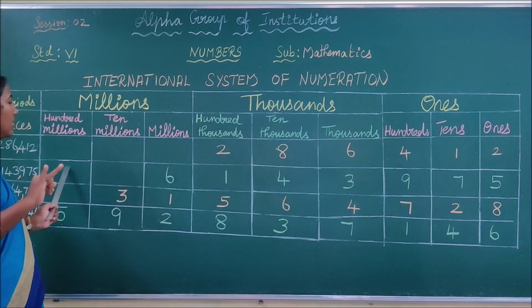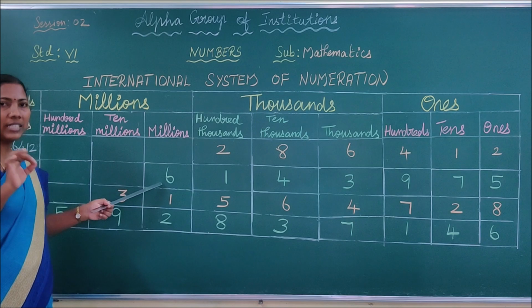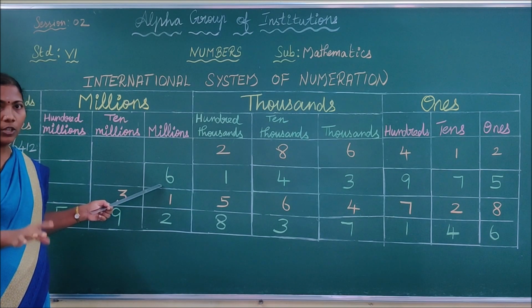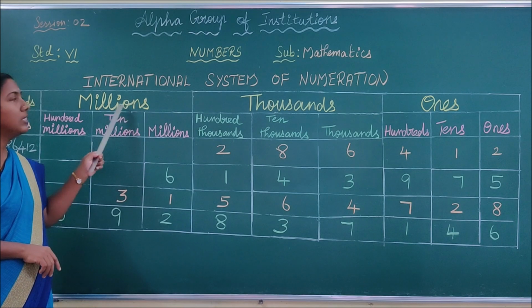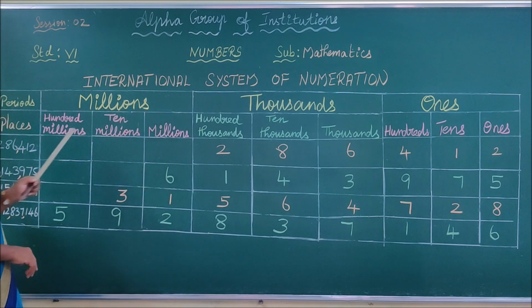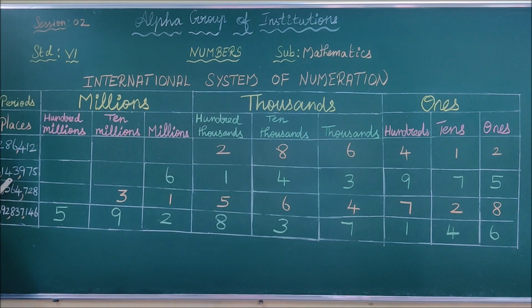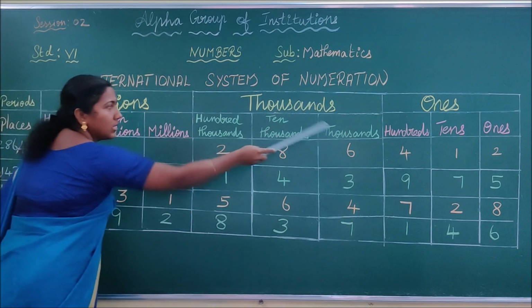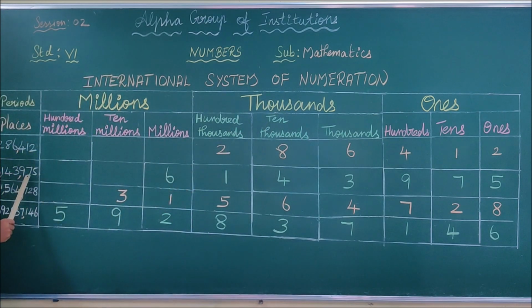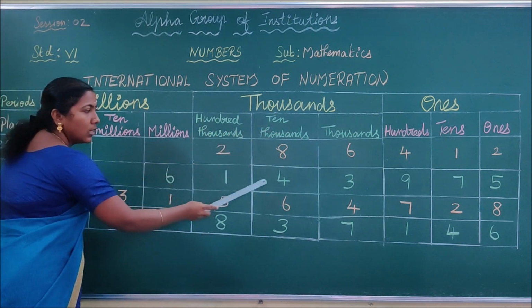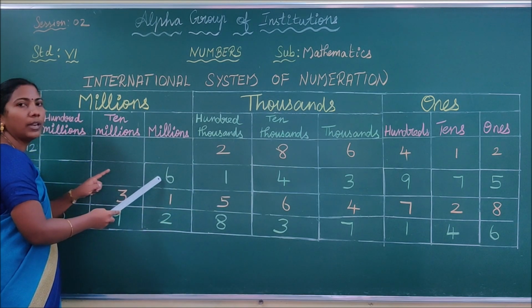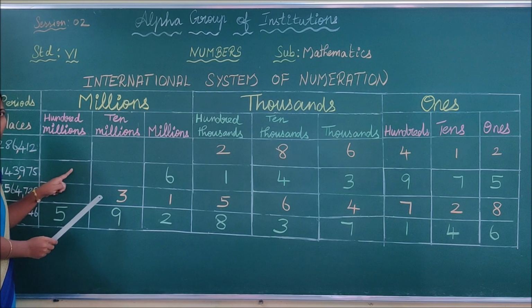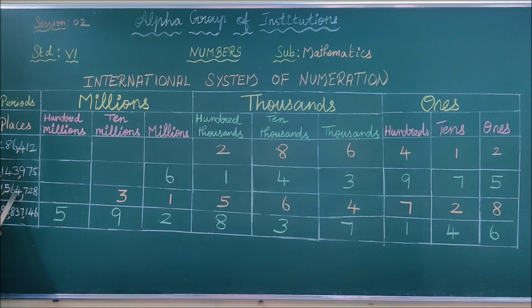But for the 6, among these 3 place values, only one number is entered. Though only one number is entered, you have to write the name of the period. What is the name of the period? Millions. So the periods covered by this number are ones, thousand, millions. Do you understand, children? What are the periods covered by this number? Ones, thousand. That's all. What are the periods covered by this number? Ones, thousand, millions. Even if a single number is entered in this period, you have to write the name of the period. Similarly, how many periods does this number cover? Ones, thousand, million. Similarly, this one also.